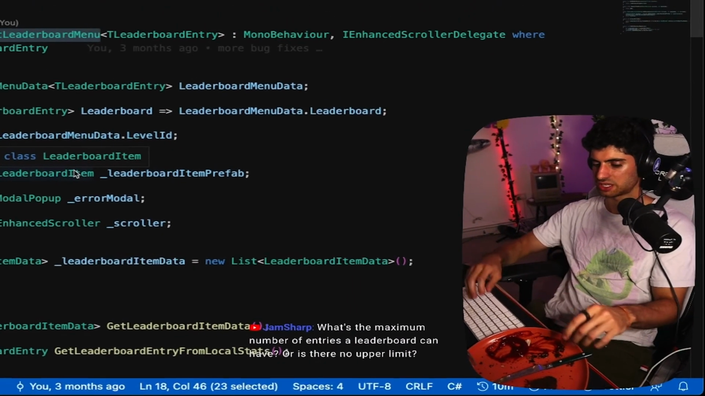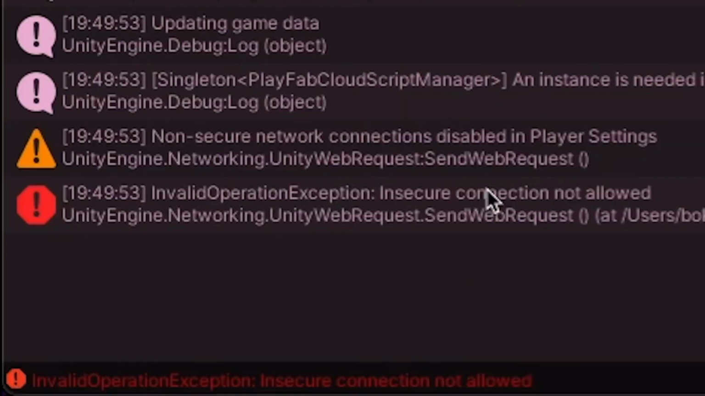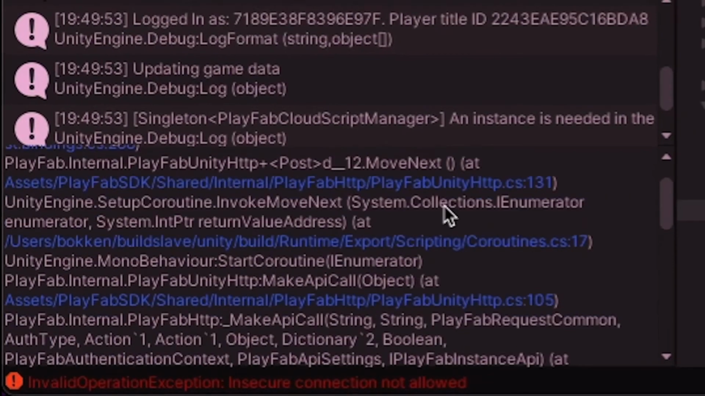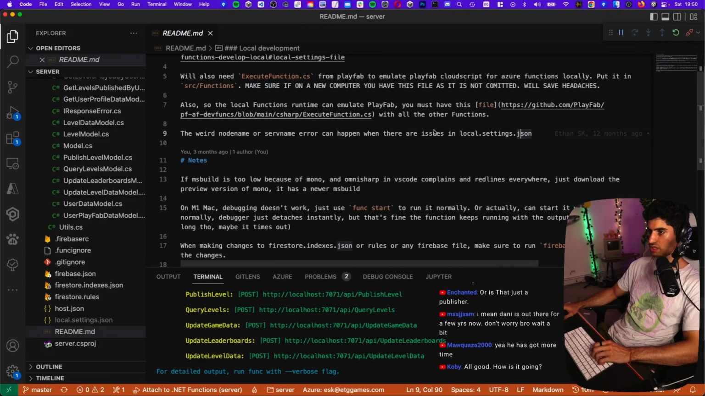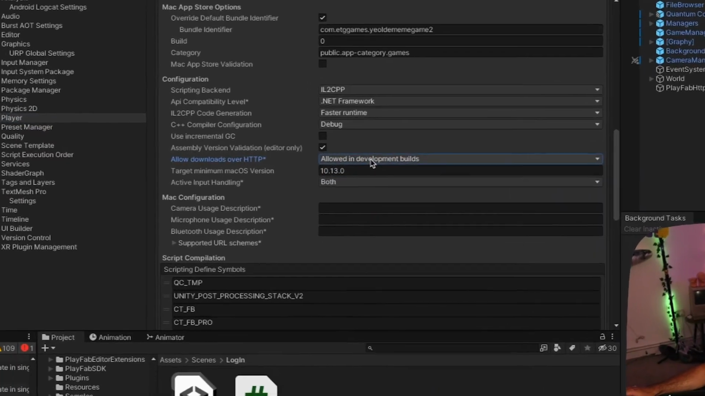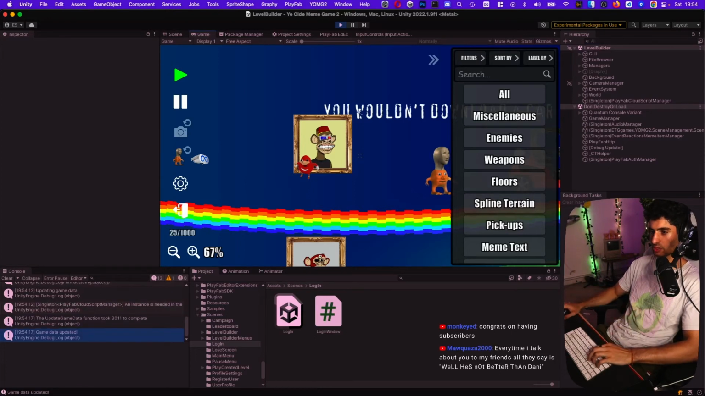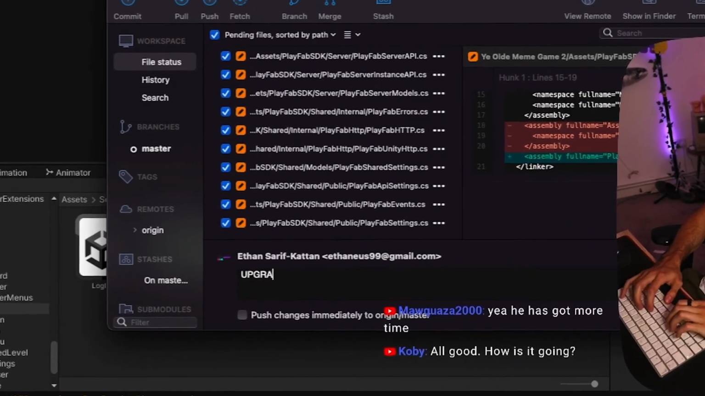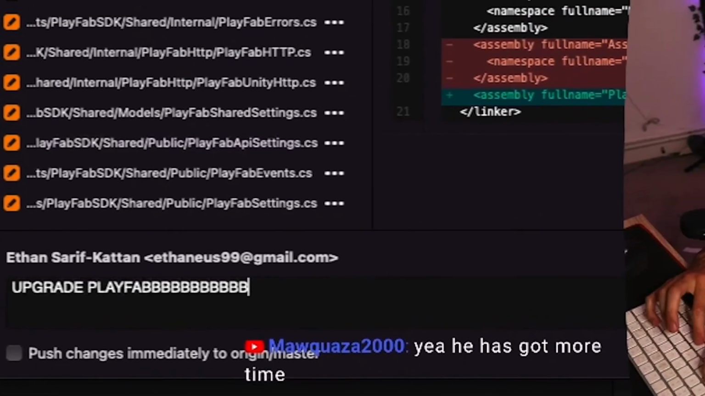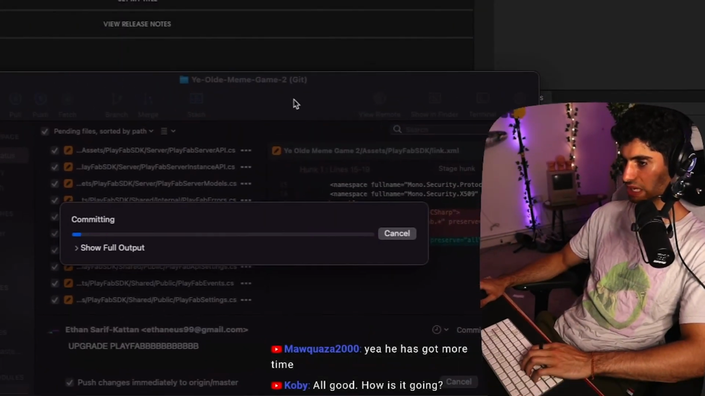Whoa, I made this whole generic system and now I forgot how it works. Insecure connection not allowed. What does that mean? Let's see, what's wrong with the server? Ah, allowed in development builds. That is smart right there. Now, I think it worked. No error. Upgrade. Play Fab. Yeah, dude. Look at me. I'm such a good boy committing my code.